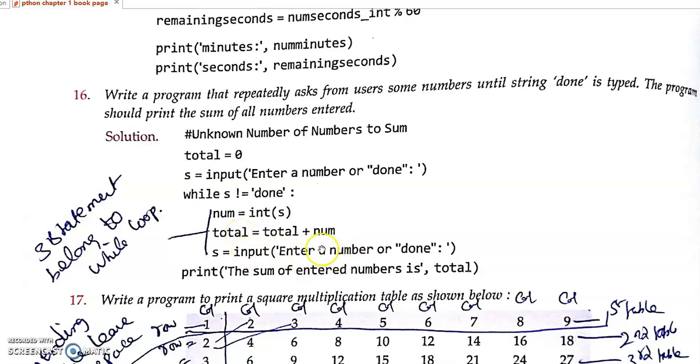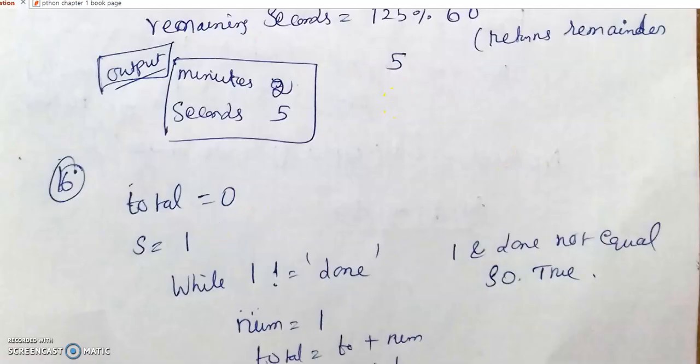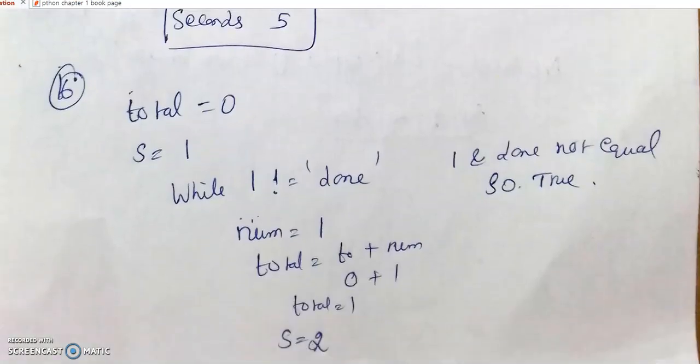Then again I am getting input. Suppose the user gives done, it will go and check what the yes value is now. Done. So it will come out of the loop. The sum of entered numbers is 5, the current total. That is explained here. So initially I am entering s value equal to 1.